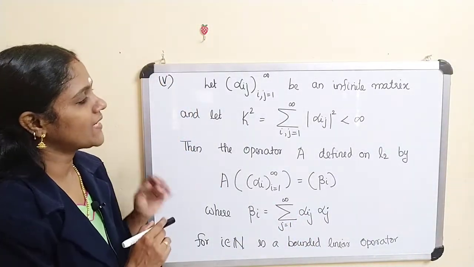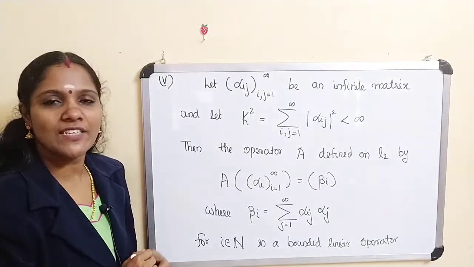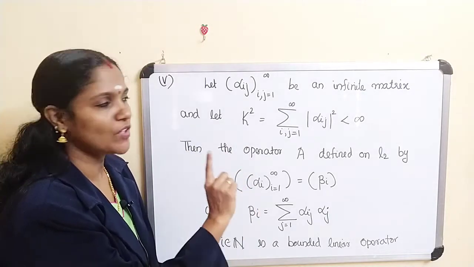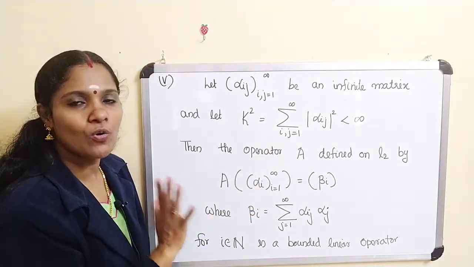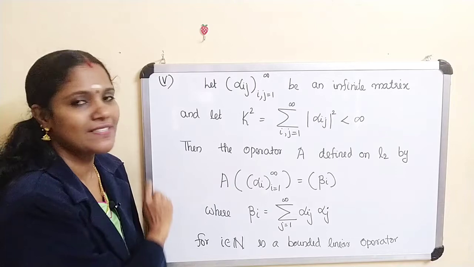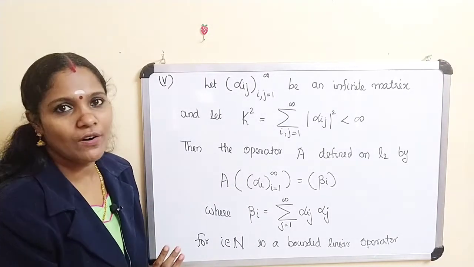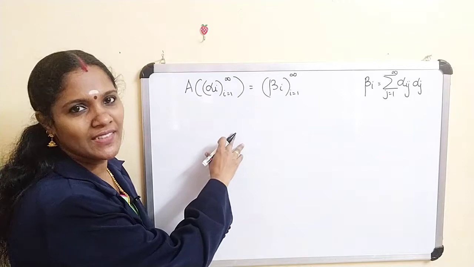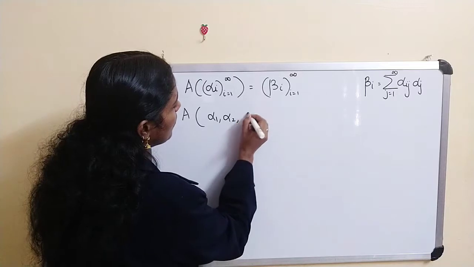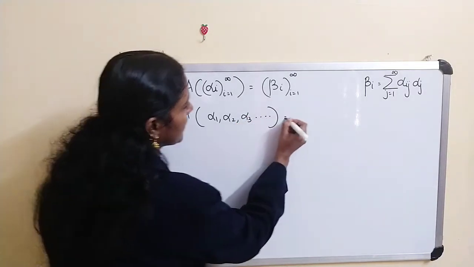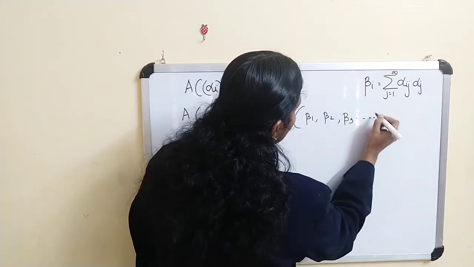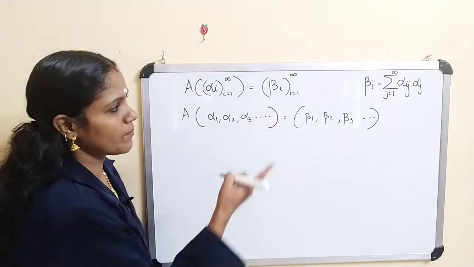So what about the condition on k square? K square is actually a double sum: sum over i varying from 1 to infinity, and again sum over j varying from 1 to infinity, of mod alpha ij whole square, and this value is less than infinity. Then this operator A is a bounded linear operator. The operator is of the form A of alpha 1, alpha 2, alpha 3, etc. is the same as beta 1, beta 2, beta 3, etc. What is beta 1?